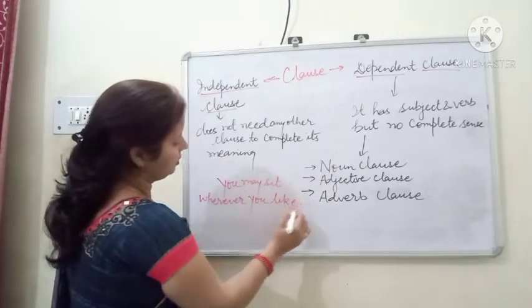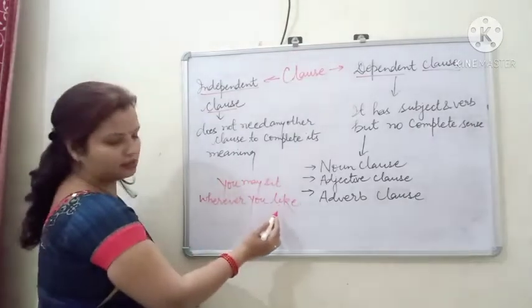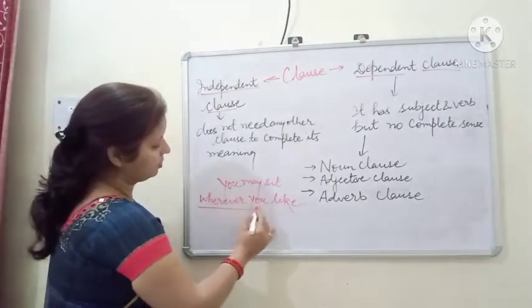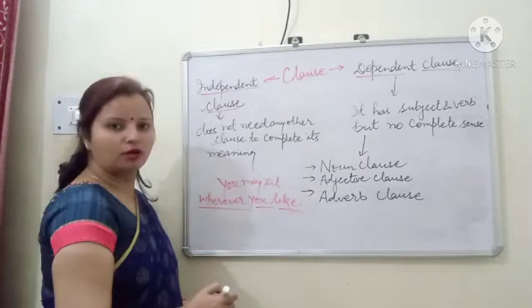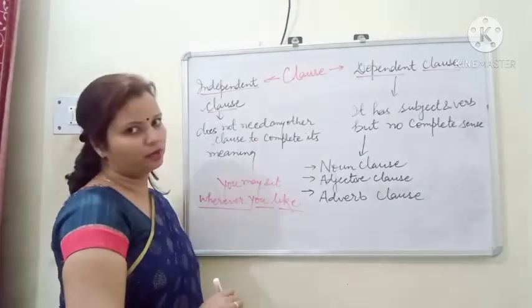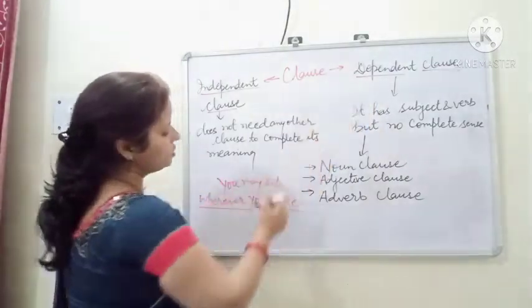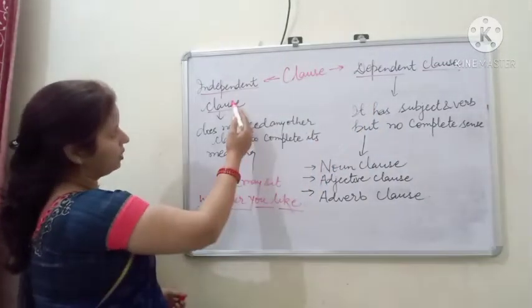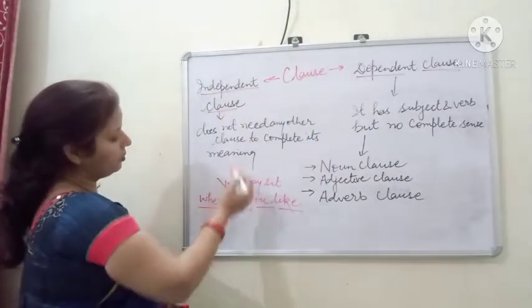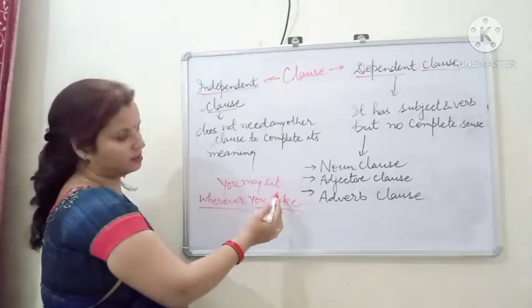Wherever you like is here the subordinate clause. Does it have a complete meaning? No. It will come under the category of dependent clause. It is dependent upon the main clause or independent clause, you may sit.